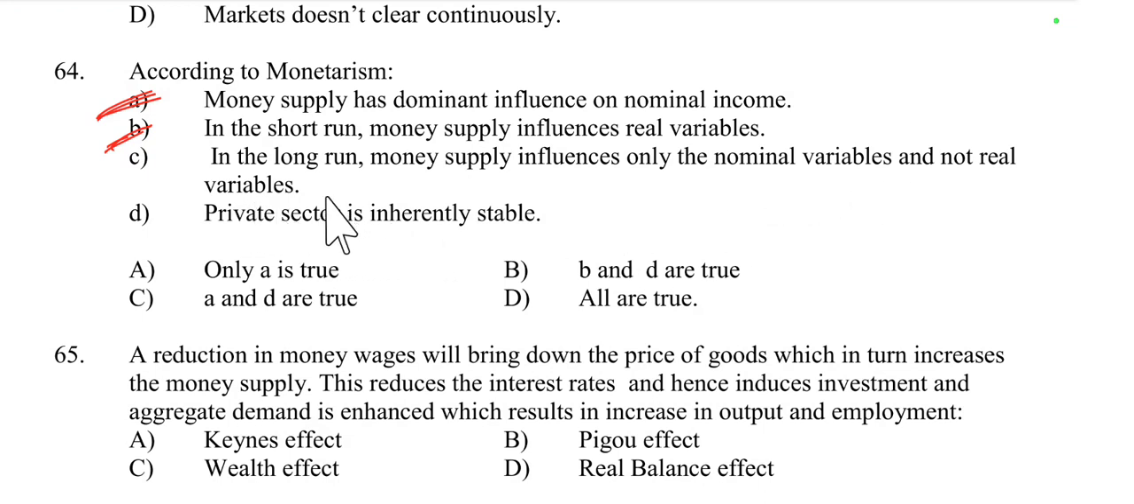Then option C, in the long run, money supply influences only the nominal variables and not real variables. So in the long run, this is true, because monetarists argue that in the long run, changes in the money supply only affect nominal variables like price level and not real variables like output or employment. So this is right. Then option D, private sector is inherently stable. This is also true according to monetarism, which often assumes that the private sector is stable and that instability arises from poor monetary policy. So option D is also right. So all are true here according to monetarism.